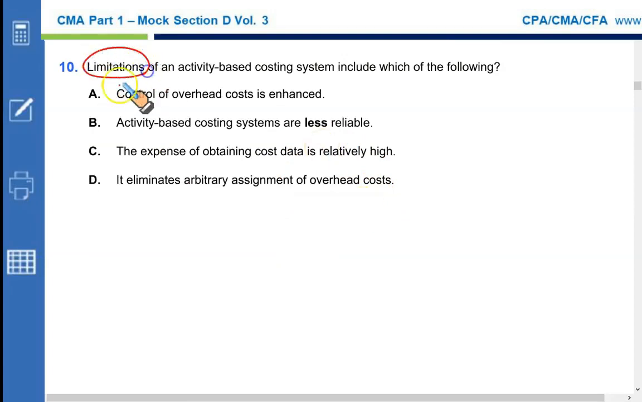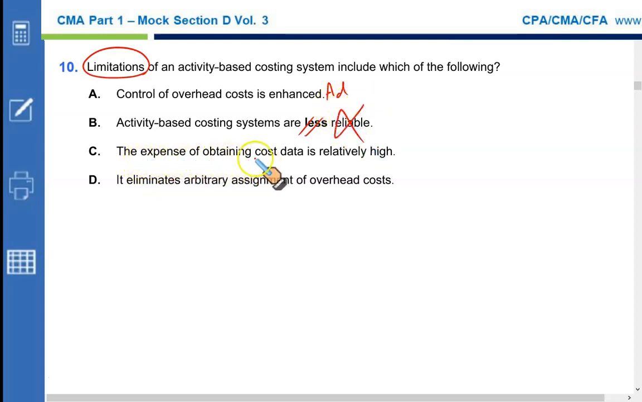Limitations. Remember, we are looking for limitations. Limitations of an activity-based costing system include which of the following? Control of overhead costs is enhanced. It is true, it's an advantage, not a limitation. Activity-based costing systems are less reliable. Wrong. They are more reliable for accurate costing, better pricing, better cost control. So this statement basically is wrong. It can't be a limitation.